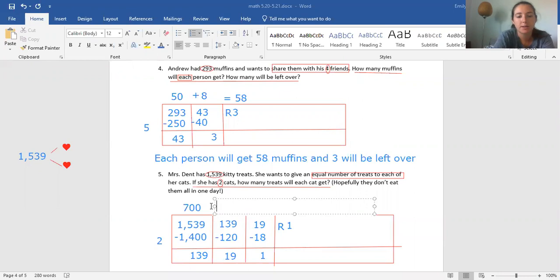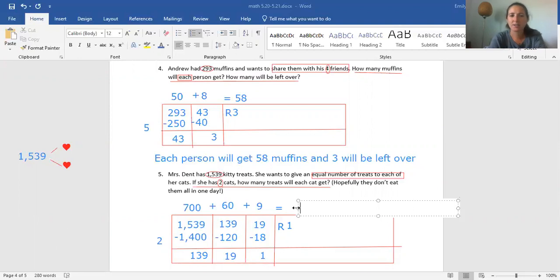And then let's put our plus signs. If you want, you can do the plus signs as you go. I always forget, but if you do, that's awesome. 769. If you've noticed, the way that I do the division, it's always easy adding because I try to make it so there's lots of zeros. Like I'm never adding like 13 plus 27 or something that I would need to be regrouping.